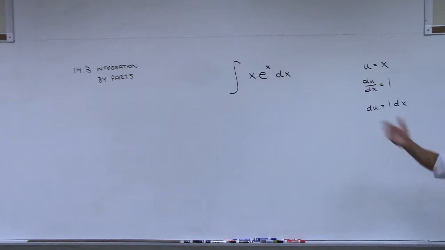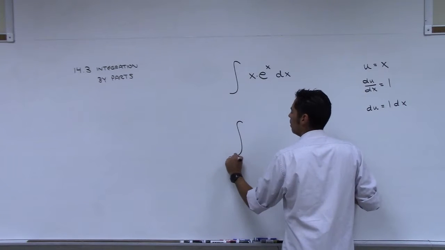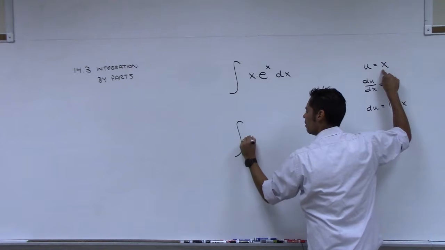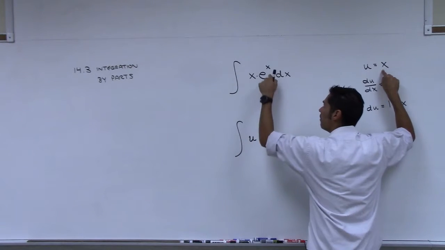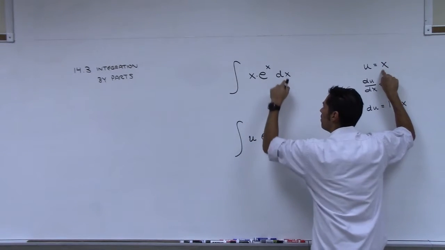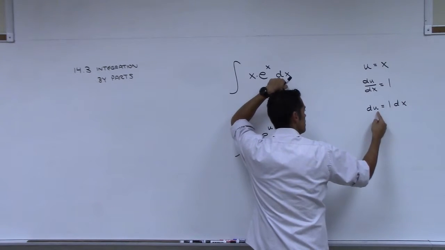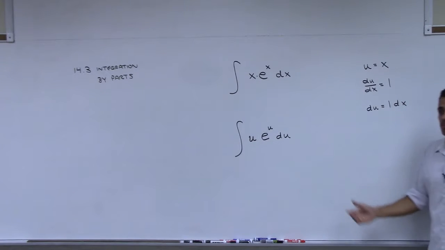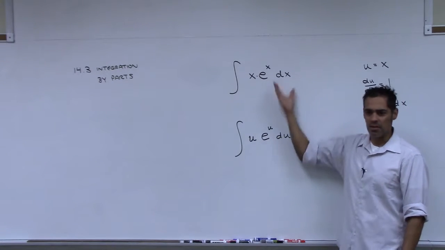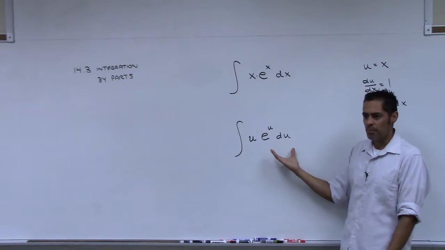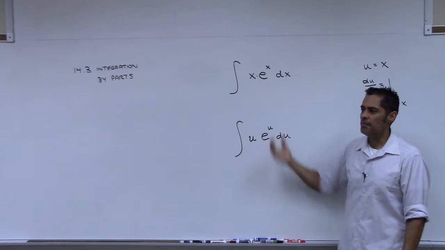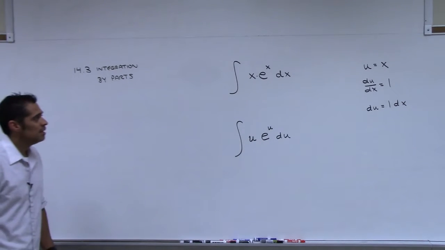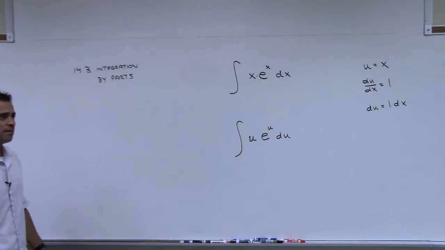So then you go try and rewrite the problem. What am I going to replace x with? u. The integral of u e to the u. I'm going to replace that x with u. And then what am I going to replace dx with? du. So, congratulations. You've just rewritten the problem, replacing all your x's with u's. But it's the same problem, right? Isn't that exactly the same? Nothing got better. So that substitution doesn't work. Any other ideas for substitutions?